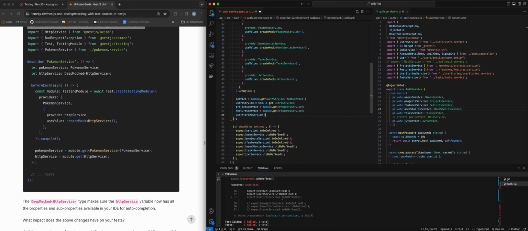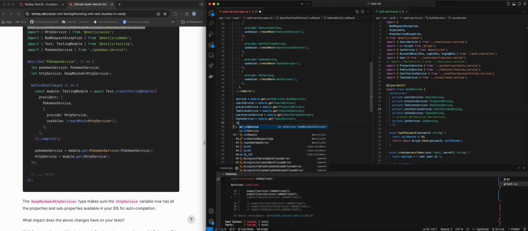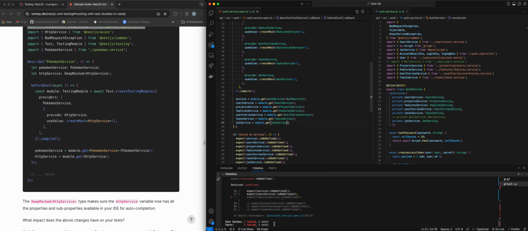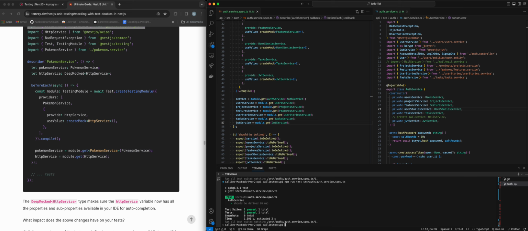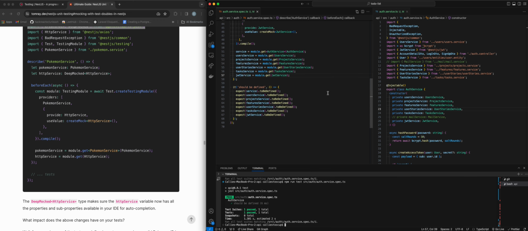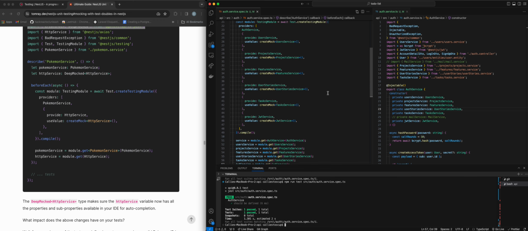User story service is going to be equal to module.get user story service. Task service is going to be equal to module.get task service. And then JWT service is going to be equal to module.get JWT service. All right, so now let us try to run this test and see what happens. And whoop, whoop, whoop, whoop. We are defined. All right, so that's pretty exciting.